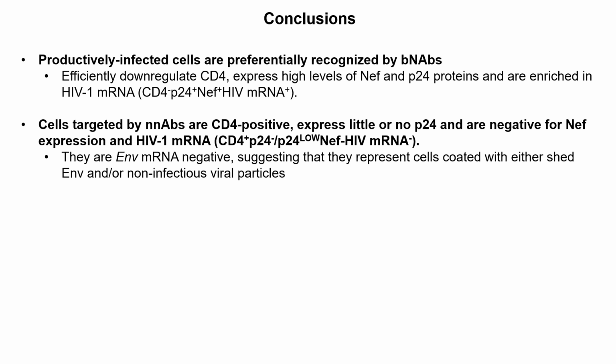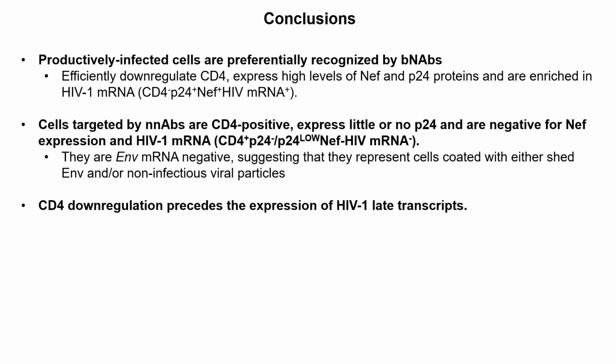These cells are envelope mRNA negative, suggesting that they are coated with shed gp120 and/or non-infectious viral particles. We show that CD4 downregulation precedes the expression of HIV-1 late transcript, suggesting that the productively infected cells are CD4 negative, so less likely to expose CD4-induced envelope epitopes.